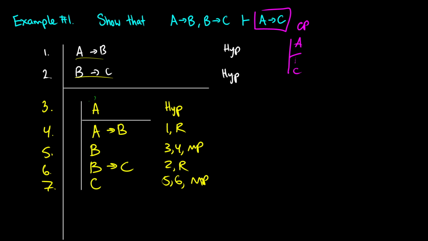So at this point, I've started with A, and I've proven C within that subproof. Therefore, in line 8, I can introduce A arrow C using the conditional proof rule from lines 3 to 7. So I said, well, what if I have A? And I've shown that with the assumptions I have, I can get C. Therefore, from 3 to 7, if I have A, then I get C. That gives us A arrow C. So that was the proof of example 1. If A, then B. If B, then C. Therefore, we have if A, then C.